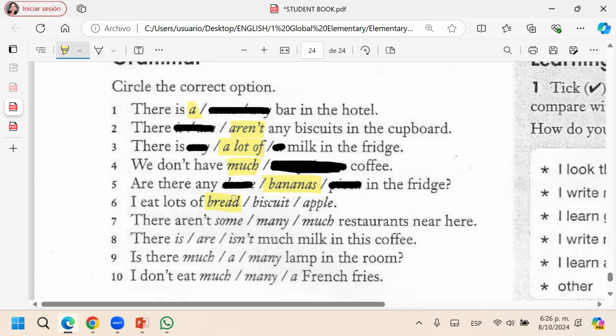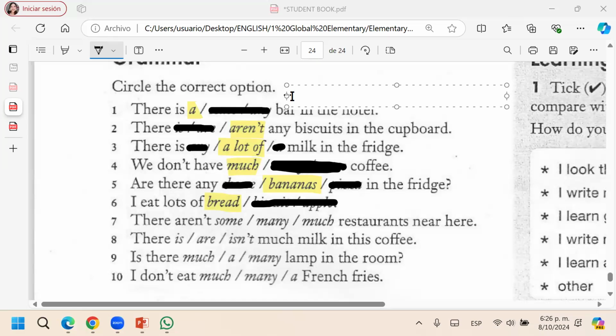And when I say I eat lots of, como montones, lots of, montones de pan. Sería panes en español, pero en inglés no se puede. So, I eat lots of bread. Because if I want to say panes, breads, no, bread.